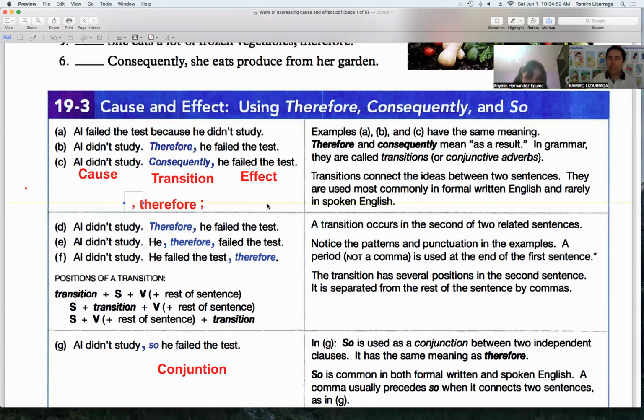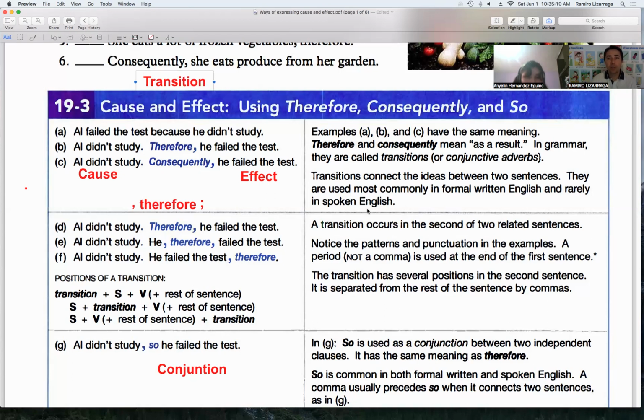So that is basically one of the differences between using because as an adverb clause expressing cause and effect, and therefore and consequently expressing cause and effect as transitions. This is the key: transitions.